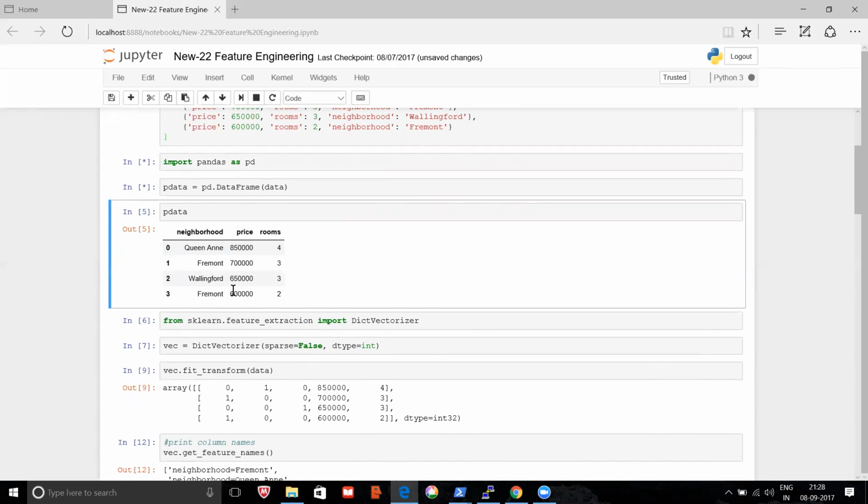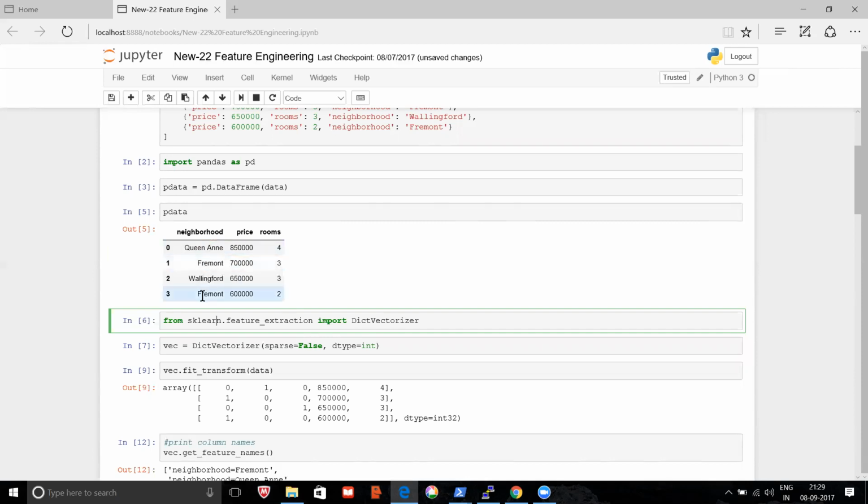After this, what you have is a column which contains your string, and that is not fine because your machine learning algorithm does not understand strings. So what you have to do is use something known as dict vectorizer, which will convert these strings into numbers.